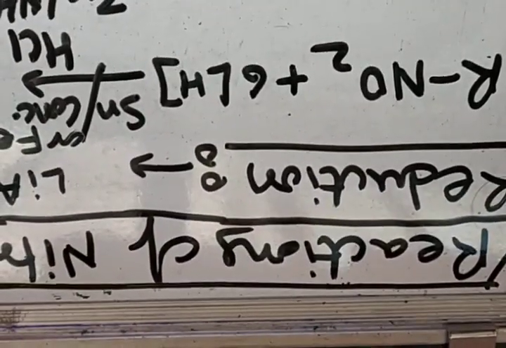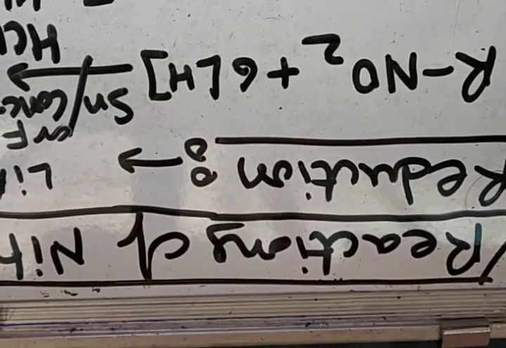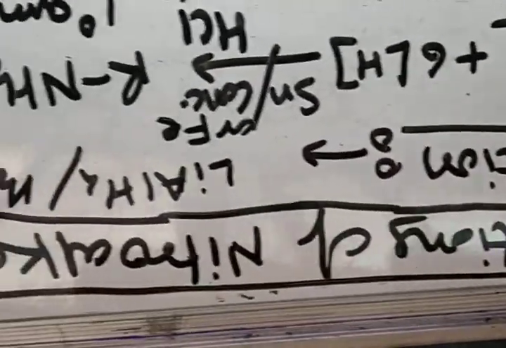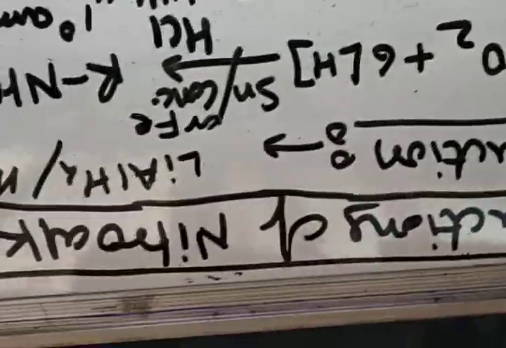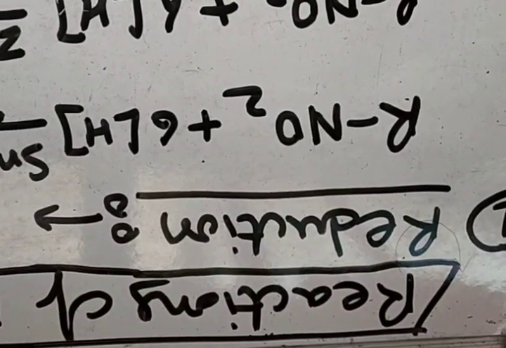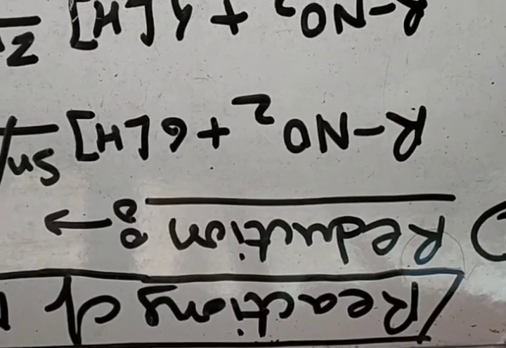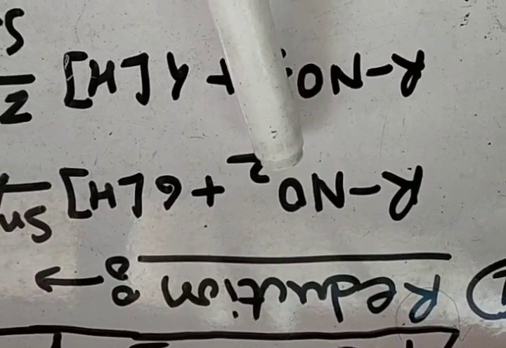Hi students, after completion of methods of preparation of nitroalkanes, we are going to discuss reactions of nitroalkanes, or chemical properties of nitroalkanes. In that, the first reaction that we are going to study is reduction of nitroalkanes. Nitroalkanes, the formula is RNO2.